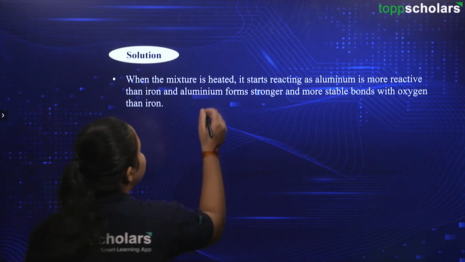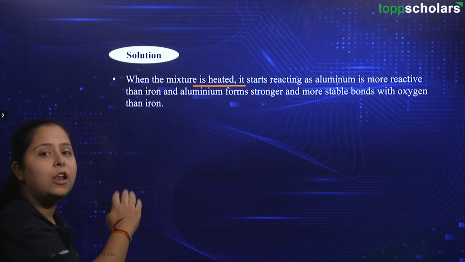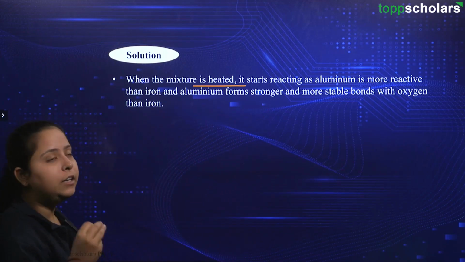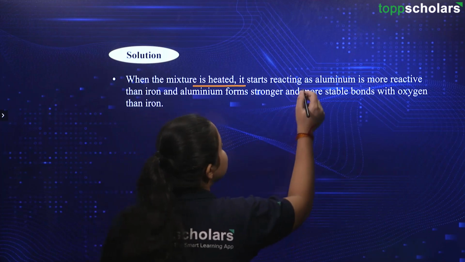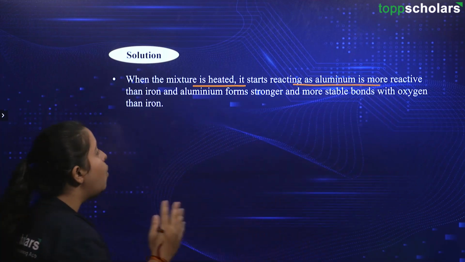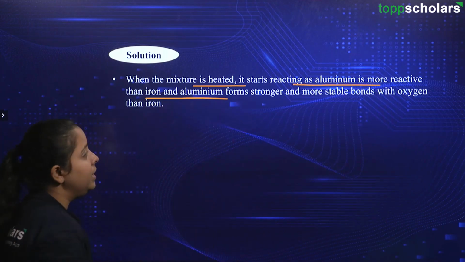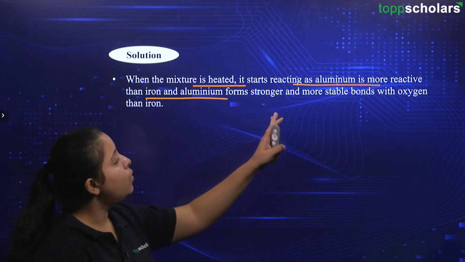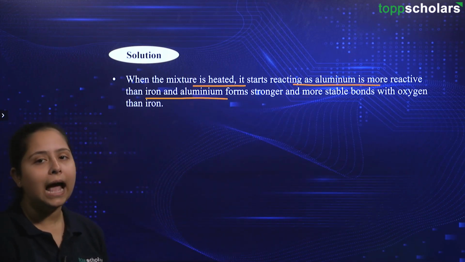Going ahead friends, when this mixture of aluminium powder and iron oxide is heated, it starts reacting as aluminium is more reactive than iron, and aluminium thus forms stronger and more stable bonds with oxygen than iron.